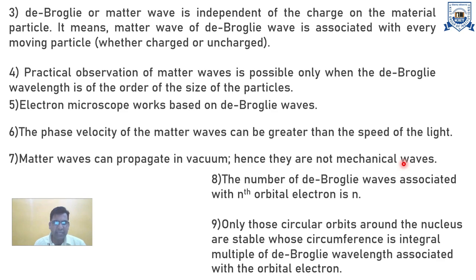Matter waves can propagate in vacuum, hence they are not mechanical waves. The number of de Broglie wavelengths associated with the nth orbit of an electron, as you saw in the last slide, is given by 2 pi r equal to n lambda, where n is the number of the orbit. Only those circular orbits around the nucleus are stable whose circumference is an integral multiple of the associated de Broglie wavelength. These are the basic properties of matter waves, because matter waves are a central part of quantum mechanics.